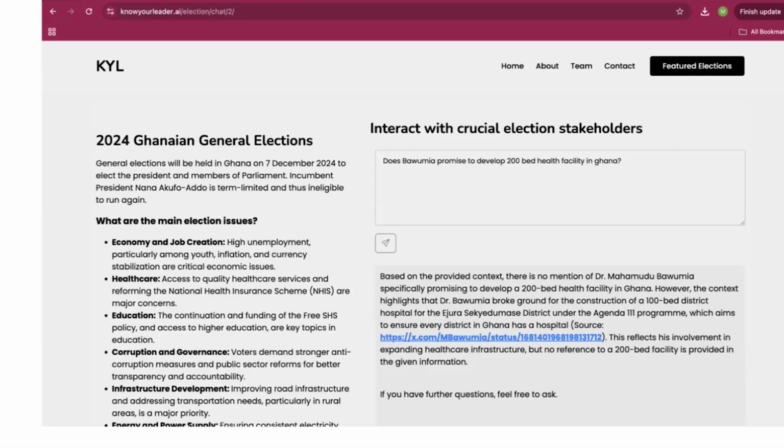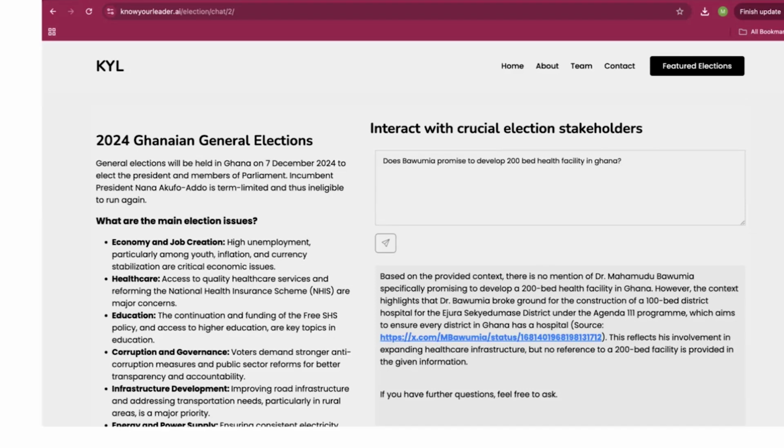And then it's also used for fact-checking of certain statements which can be said were made by the candidates. So for example, does Bawumia promise to develop a 200-bed health facility in Ghana? And it tells you that based on the provided context, there's no mention of Dr. Bawumia specifically promising to develop a 200-bed health facility in Ghana. However,